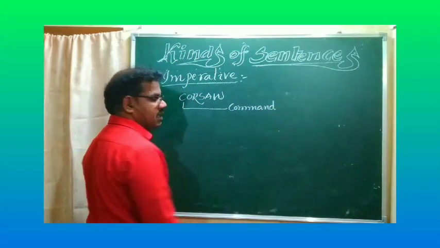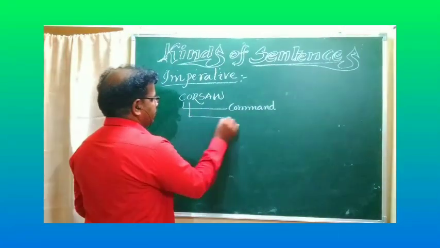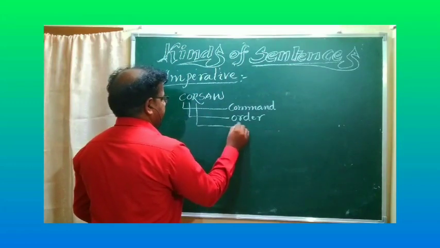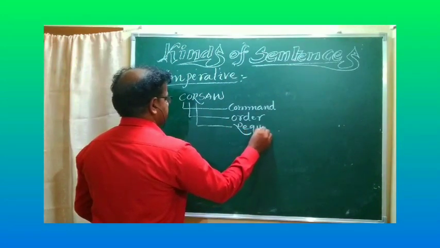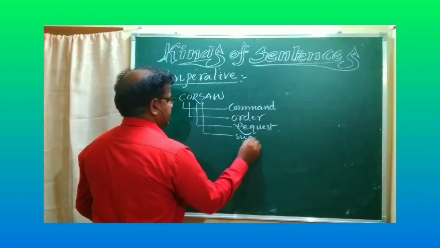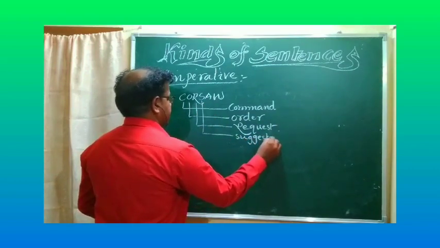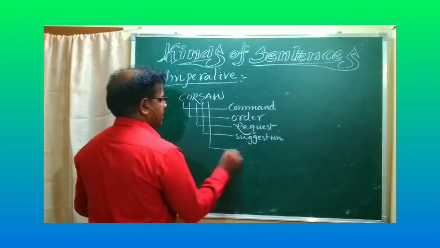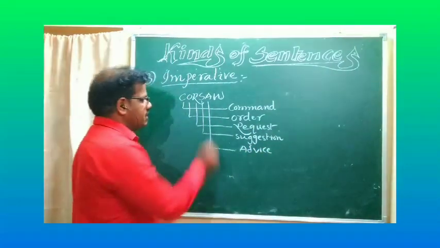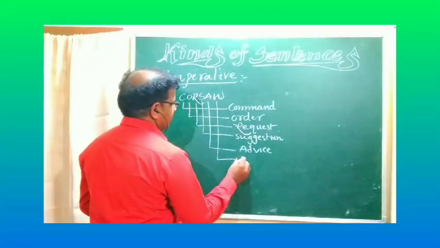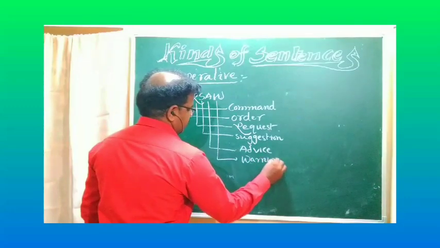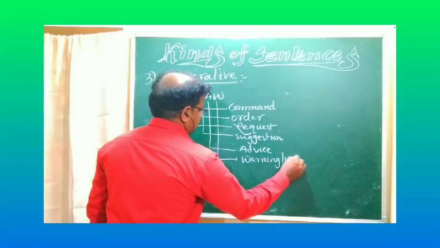O for order. R for request. S for suggestion. A for advice. W is for warning or wish.